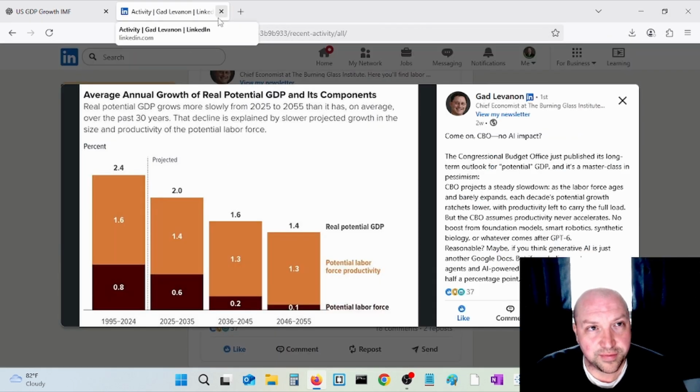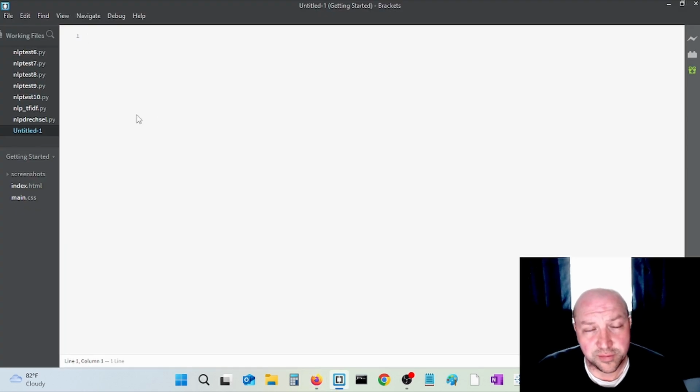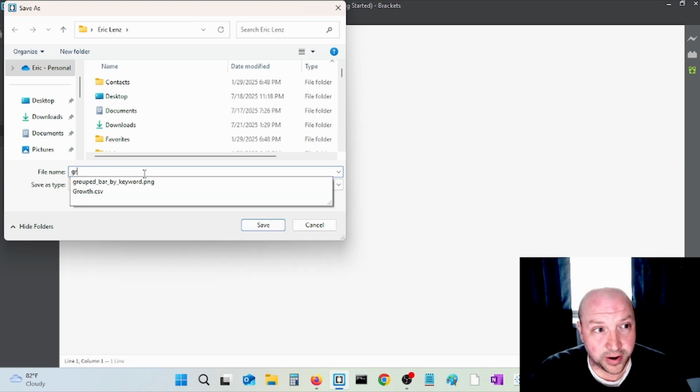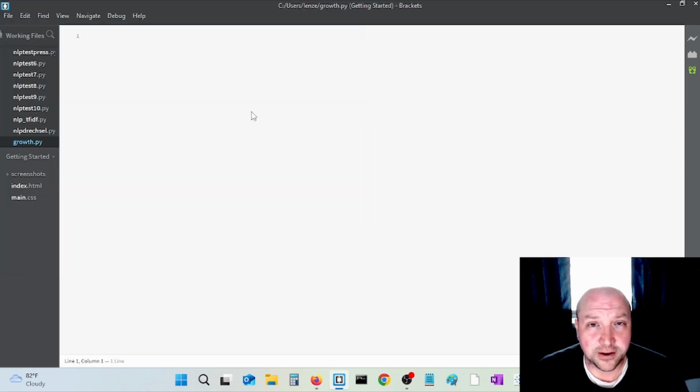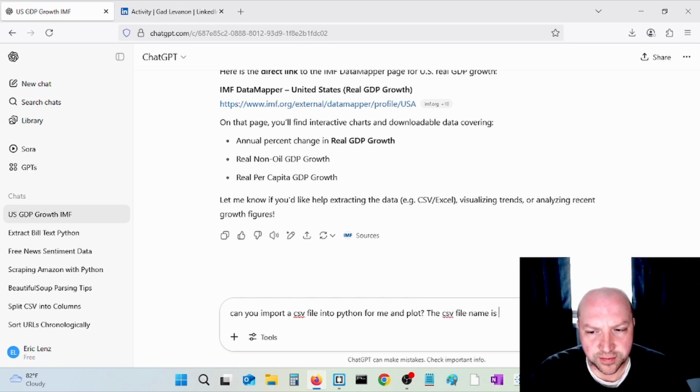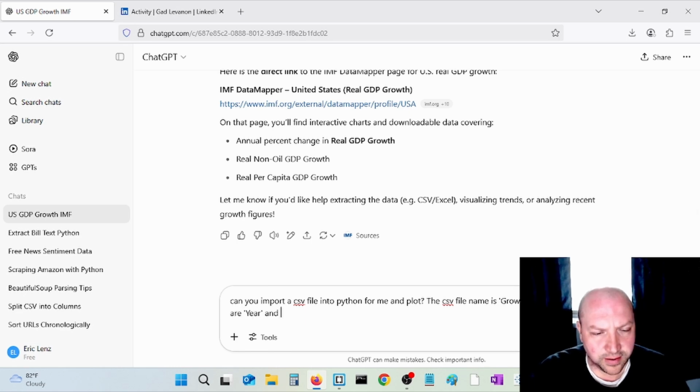We'll close out of the IMF, and let's open a program editor. I'll hit Control N to open a new file, and then Control S. We're going to save it as a Python program, growth.py. So your editor now knows that this is a Python program, and that's useful for you when you're editing. Let's go back to ChatGPT here. Let's ask it, can you import a CSV file into Python for me and plot? The CSV file name is growth, and the variables are year and growth.